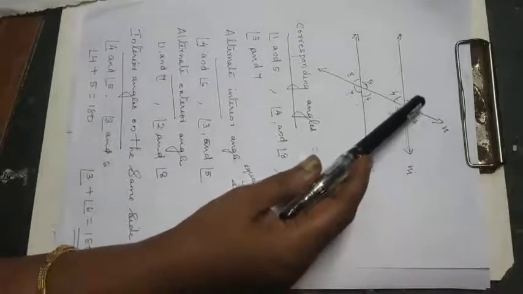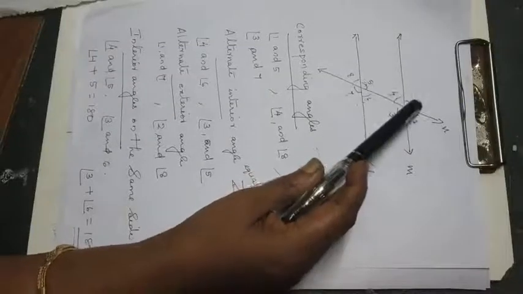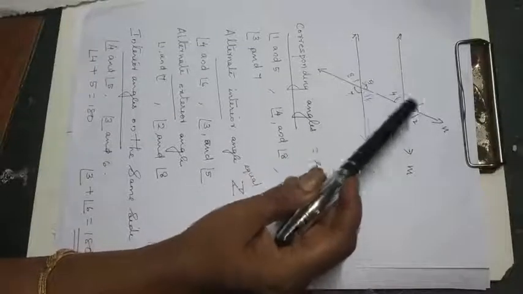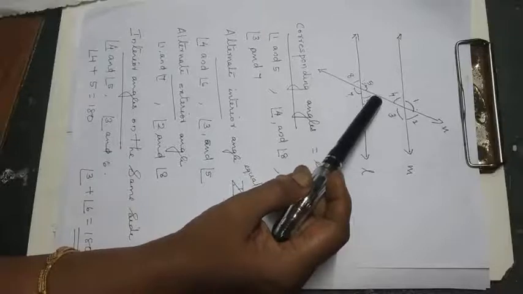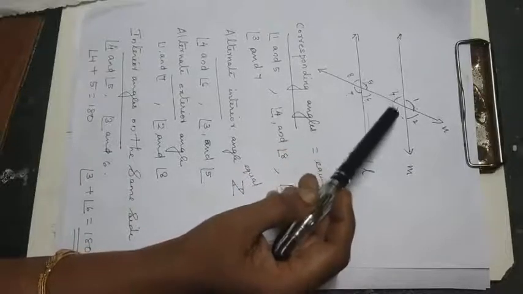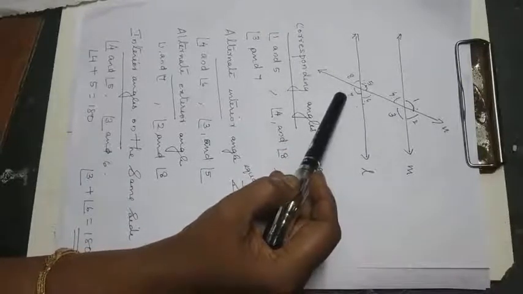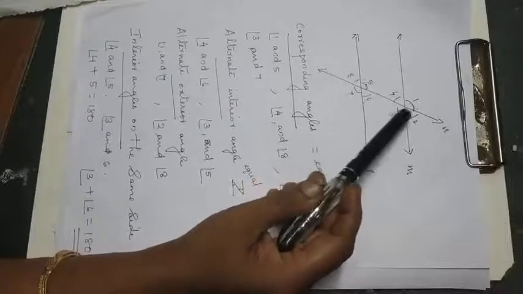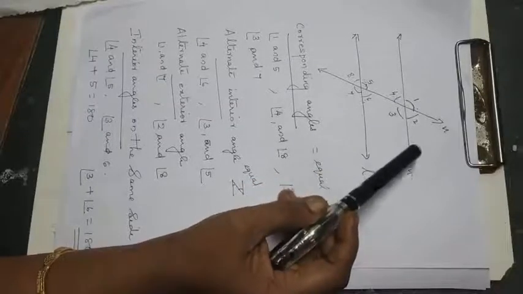Here corresponding angles are 1 and 5. So angle 1 will be equal to 5, then 2 will be equal to 6, 4 will be equal to 8 and 3 will be equal to 7. Now they will be equal if the lines are parallel. Then look at that axiom 6.4.